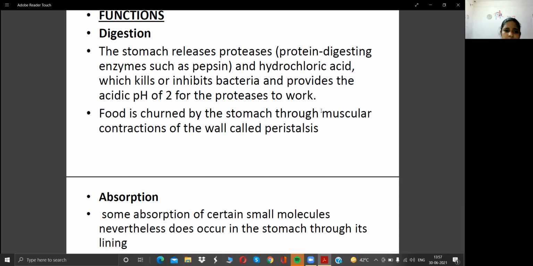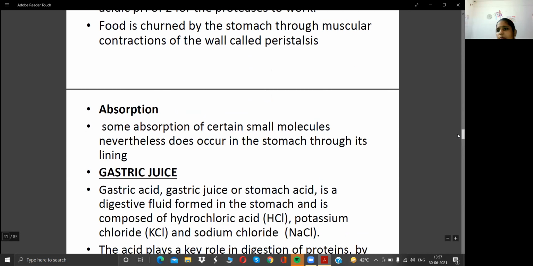Next you can see absorption. Absorption means that some absorption of certain small molecules nevertheless does occur in the stomach through its lining, and some nutrient absorption is also present in the stomach wall.